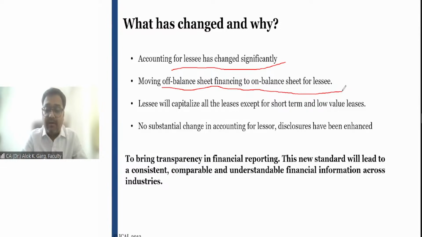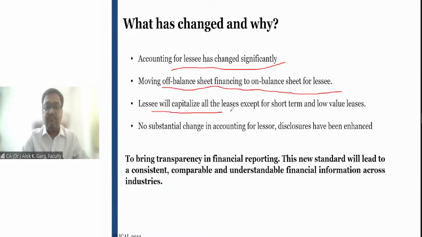In our old version of IND AS, we put the disclosure of what is my lease payment commitment in the next 1 year, 1 to 5 year, more than 5 year. So I am showing my commitment over a non-cancelable lease period. But the point is, I'm not recognizing those commitments in my balance sheet. So my off balance sheet items are coming in the balance sheet now.